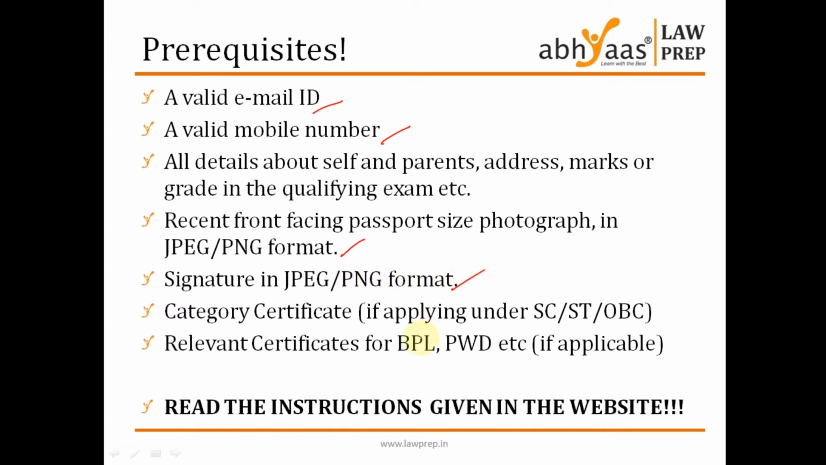Coming to the different certificates, in case you're applying under SC, ST or OBC category, you have to upload a relevant document for the same. Same is the case in case you are applying under the BPL, that is below poverty line, or the physically handicapped category, PWD category, that is, you need to be able to upload some relevant document for the same issued by the competent authority. You need to upload it at the time of the application itself.